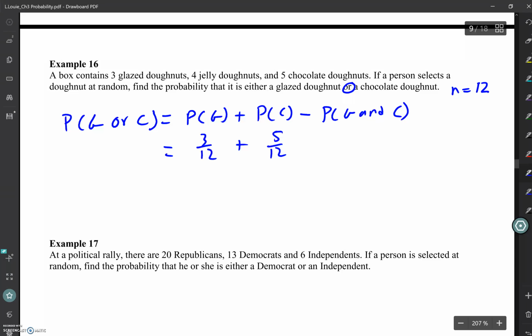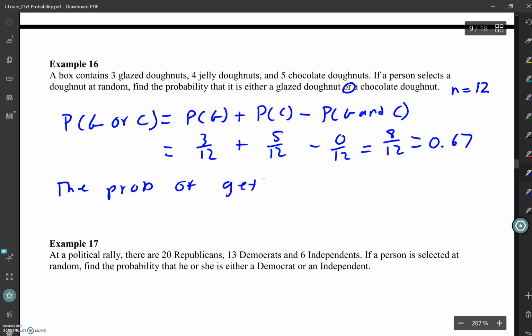Do they have an overlap? No. So we would be subtracting 0 out of 12, just for formality reasons. You don't have to write that even. So we're really interested in 8 out of the 12 as our probability, which gives me 0.67.